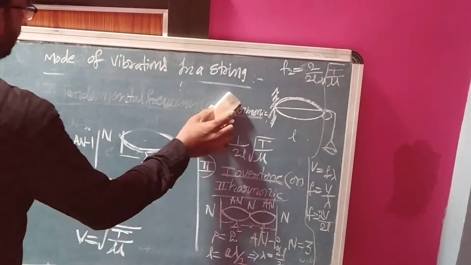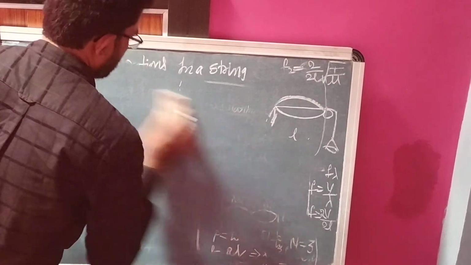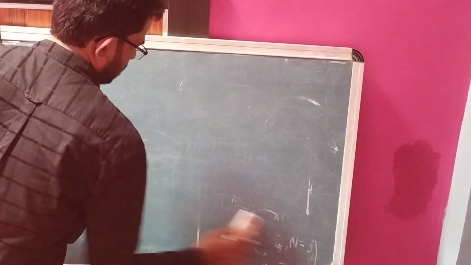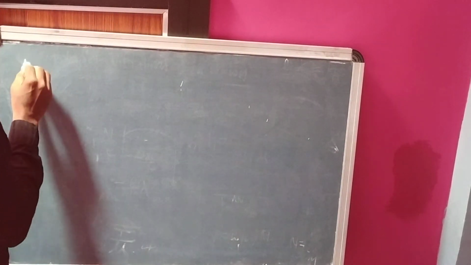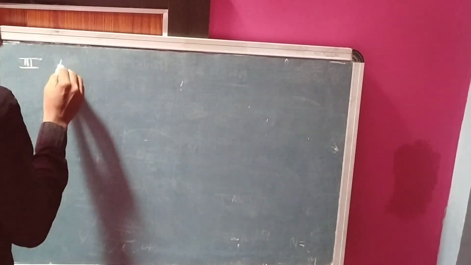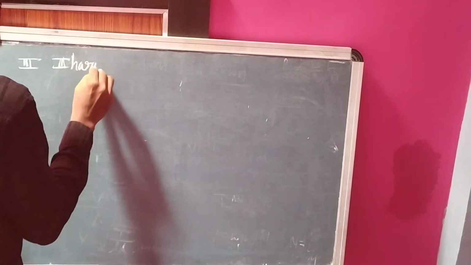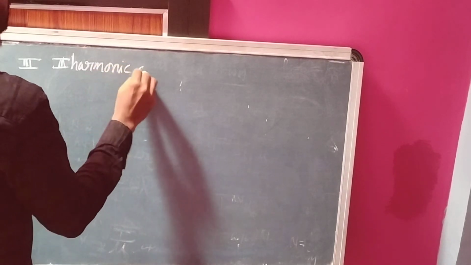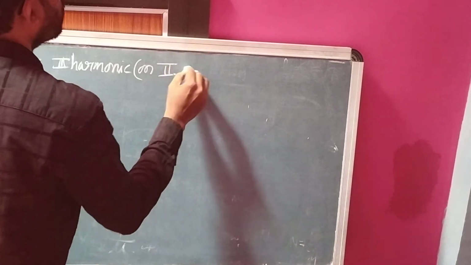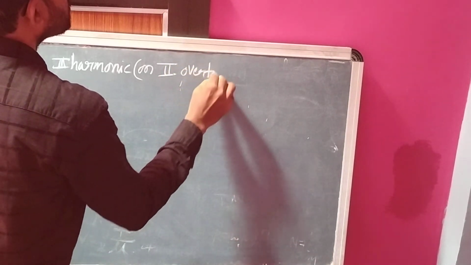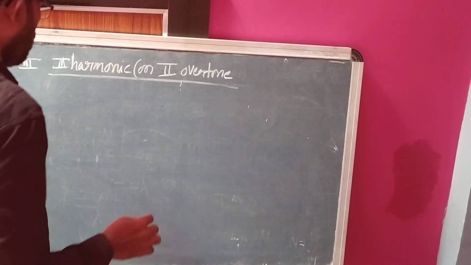Next one is the third harmonic, or second overtone.